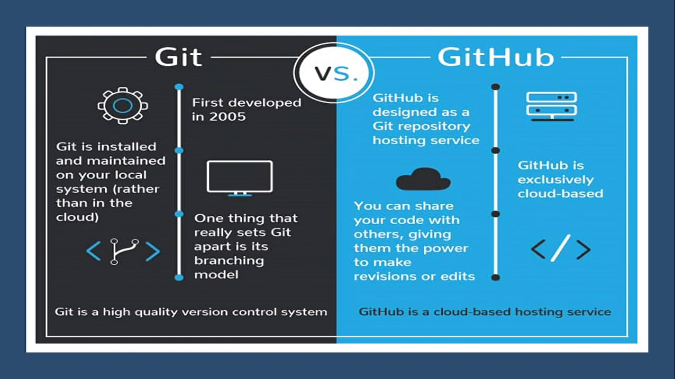So let's see the difference. Git was first developed and released in 2005. Git is installed and maintained only on your local system rather than in the cloud. One thing that really sets Git apart is its branching model. GitHub is designed as a Git repository hosting service. GitHub is exclusively cloud-based. You can share your code with others, giving them the power to make revisions or edits. GitHub is a cloud-based hosting service. Git is a high-quality version control system.